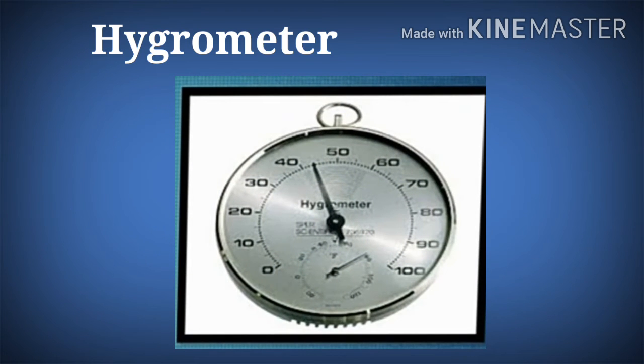Students, here we have an instrument, that is hygrometer. It is used to measure the amount of water vapor in the air, in soil or in confined spaces. Humidity measurement usually relies on measurement of some other quantities such as temperature, pressure, mass, a mechanical or electrical change in the substance as moisture is absorbed. Students, let's solve the examples of relative humidity.